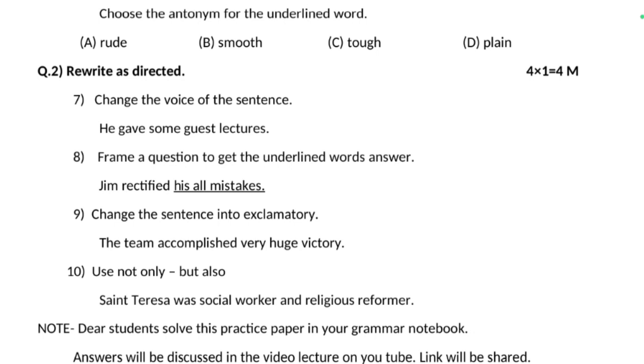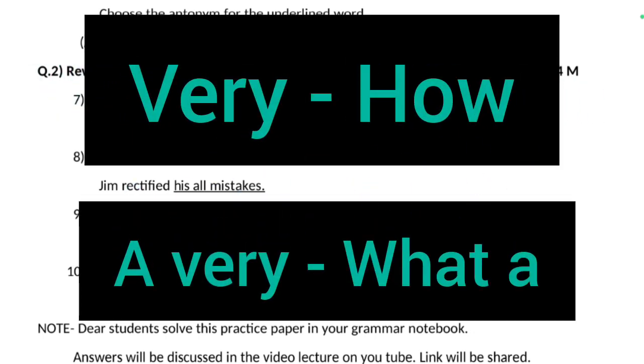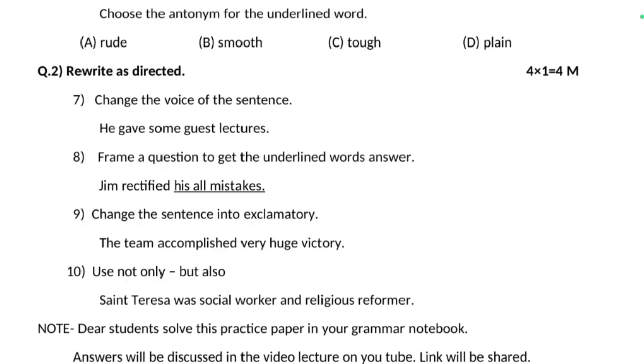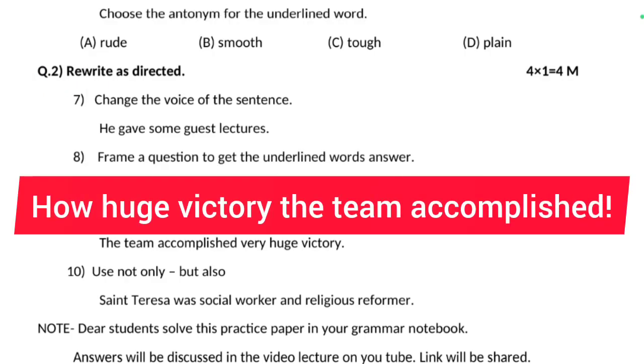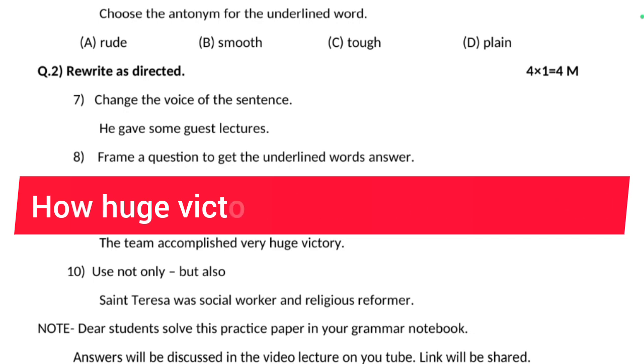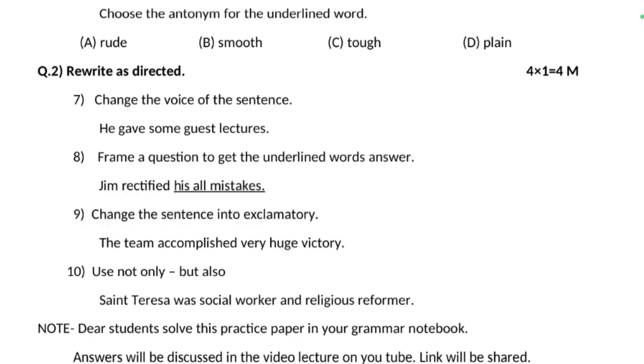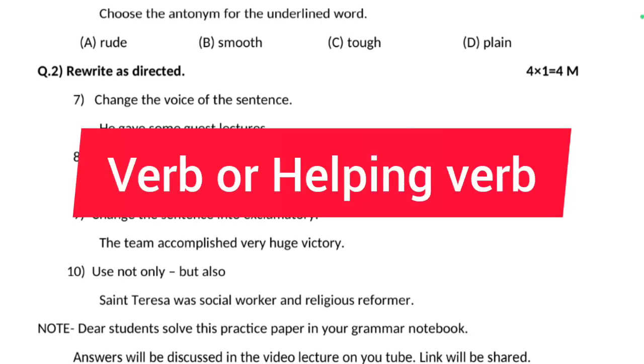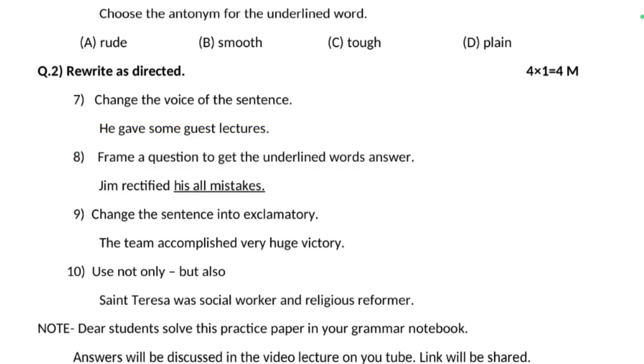Change the sentence into exclamatory, which is a compulsory question, dear students, and very easy. The team accomplished very huge victory. Now the sentence has only very, so the exclamatory sentence will begin with how. How huge victory the team accomplished! Exclamation mark. Remember, an exclamatory sentence ends with a verb or auxiliary verb and an exclamation mark. So the correct exclamatory sentence is: how huge victory the team accomplished!